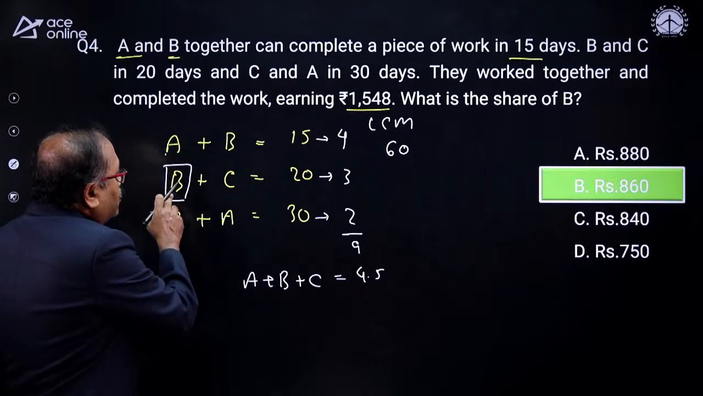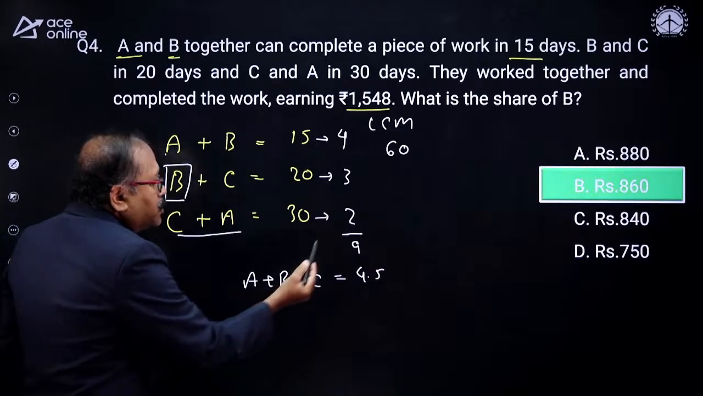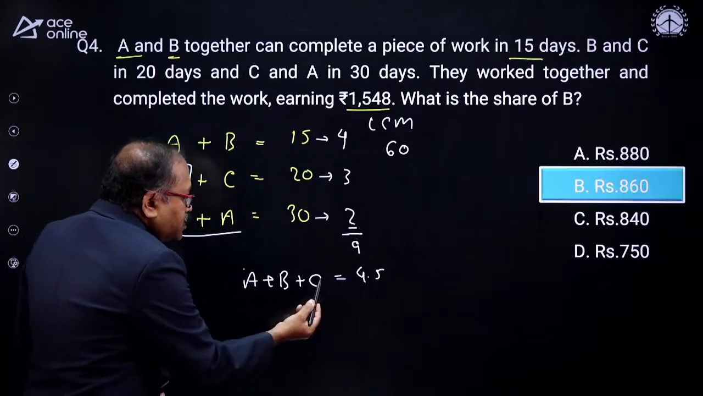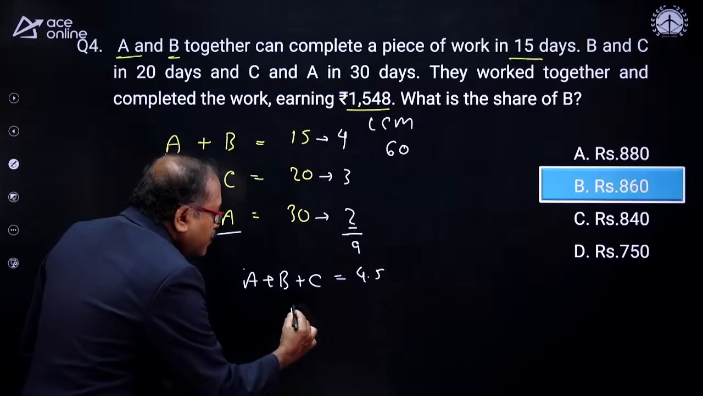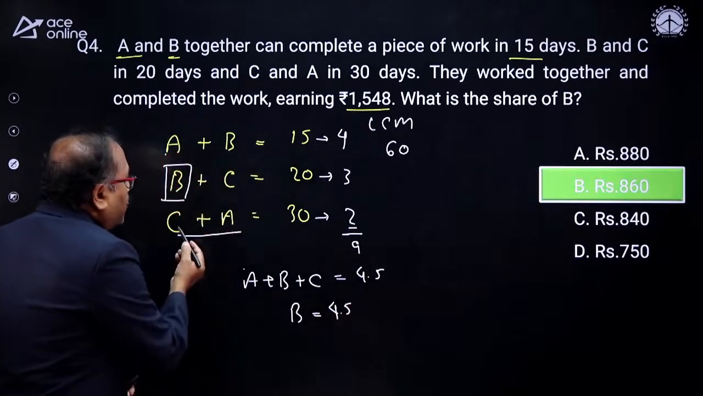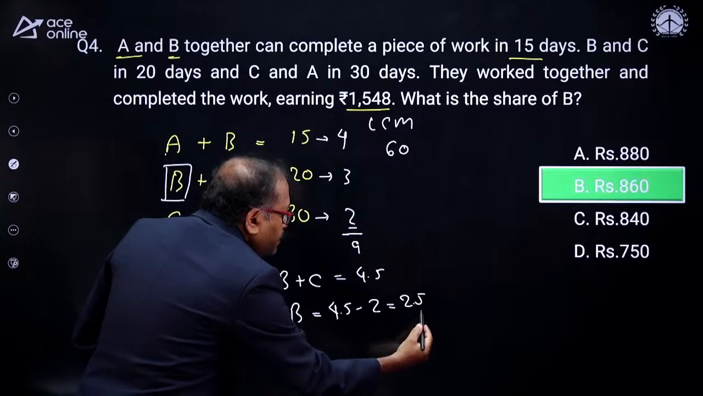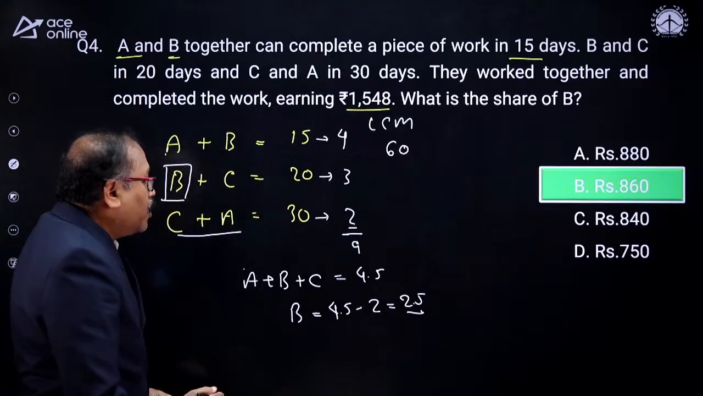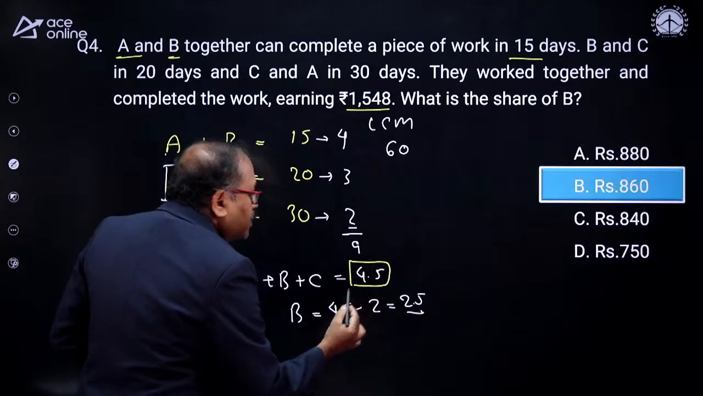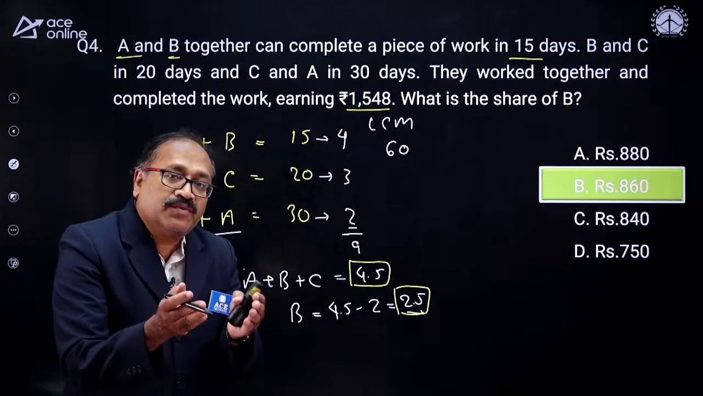Now I need to find out B. Did you notice that A and C together complete how many units? 2 units. So what is the number of units B completes per day? 4.5, that is A plus B plus C, minus A plus C, which is 2. Then I will get that B completes 2.5 units per day, out of 4.5 units per day. So what will be the share of B? Share of B will be 2.5 over 4.5.